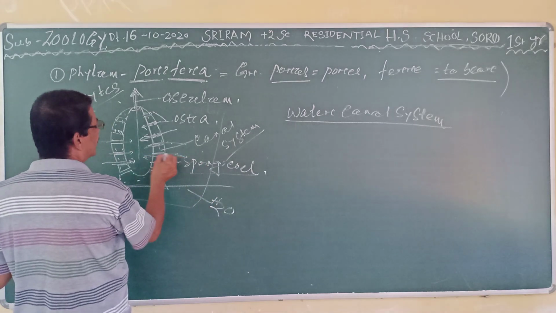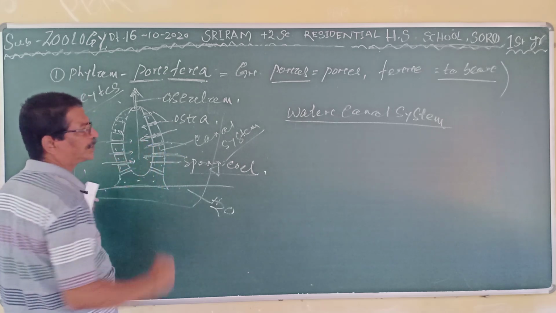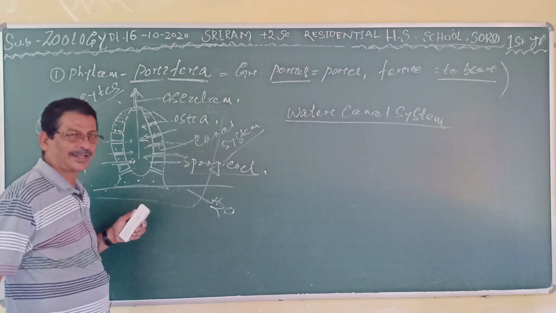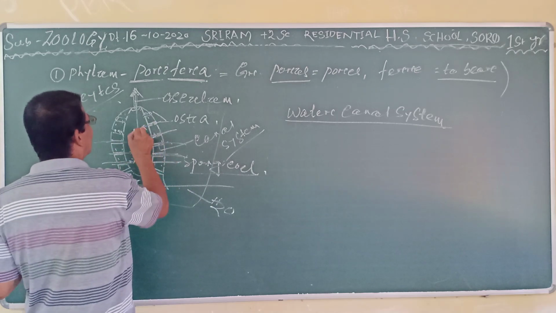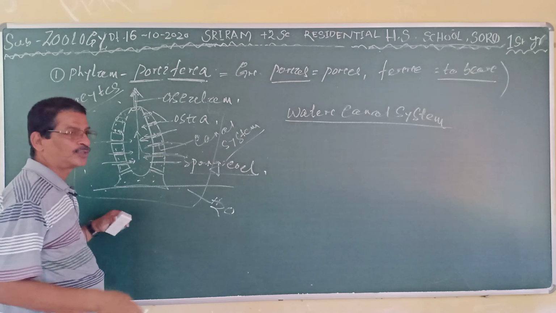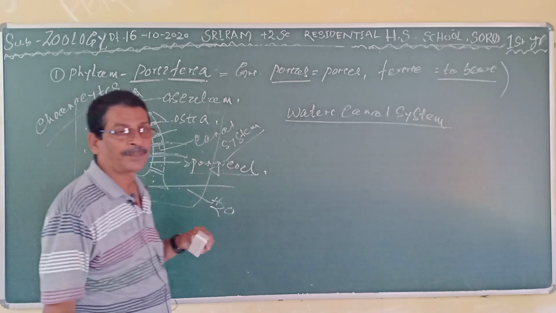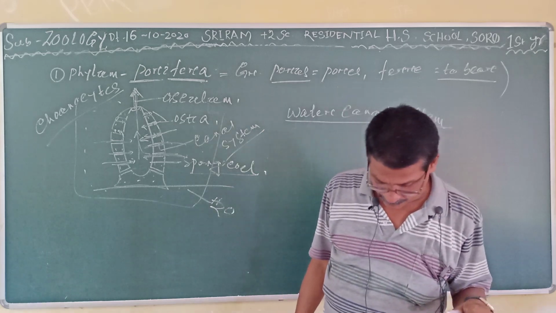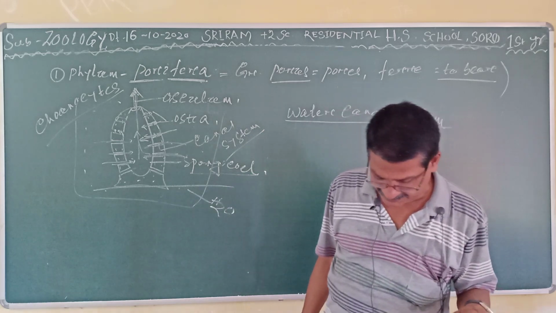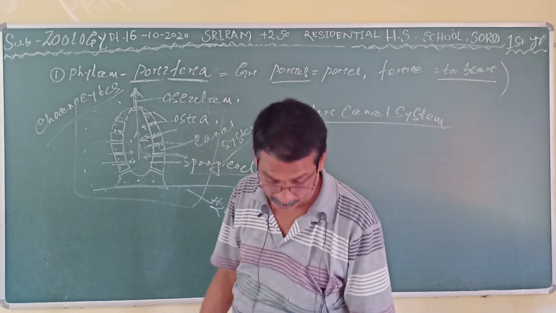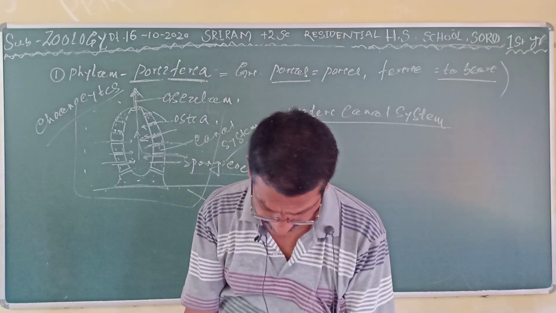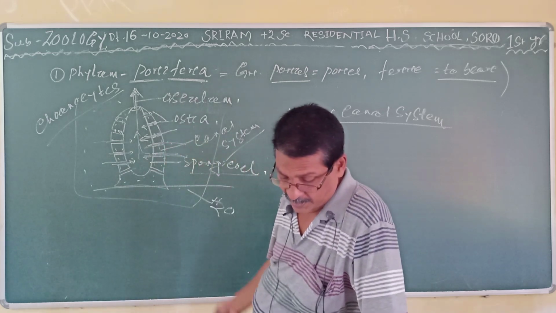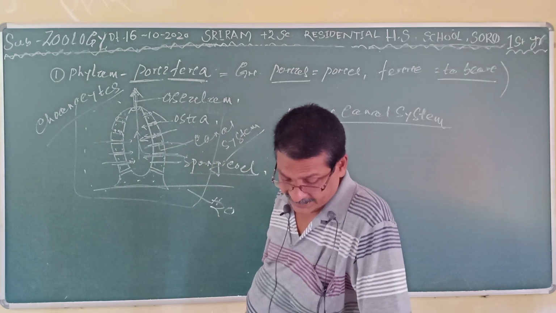It also supplies oxygen and helps in respiration, excretion, and reproduction. So the canal system is the lifeline of the sponges. And these animals are primitive and multicellular, that is diploblastic.